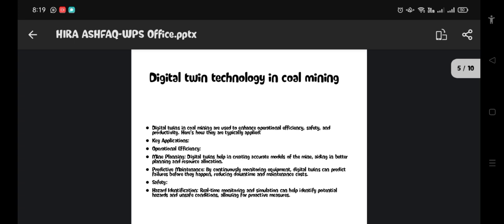So, digital twins in coal mining are used to enhance operational efficiency, also safety and productivity. Here, the key applications of digital twin technology in coal mining are mentioned. I am going to discuss all the key points.